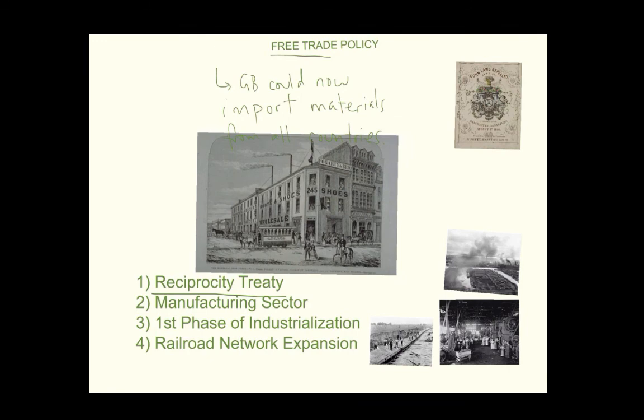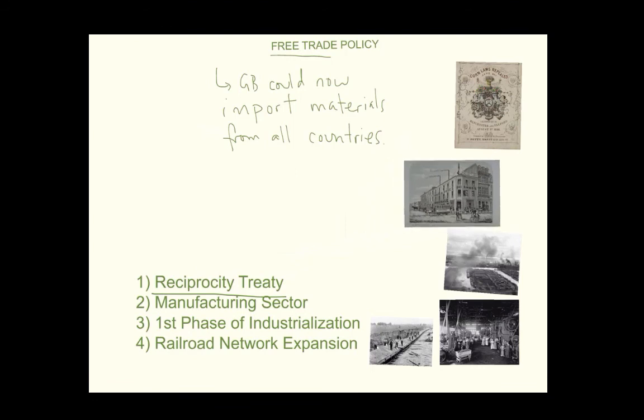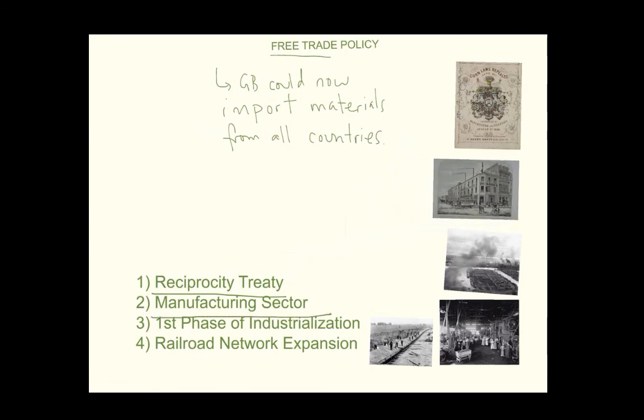One of the big ones was shoes. This image here is actually of the Fogarty and Brothers shoe factory in Montreal. And so things like footwear, textiles, food, steel, iron, things like that were now being manufactured, okay, in the colony and staying in the colony. So that was called the creation of the manufacturing sector. So that was another impact or effect of free trade policy.